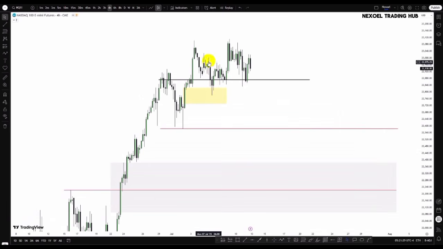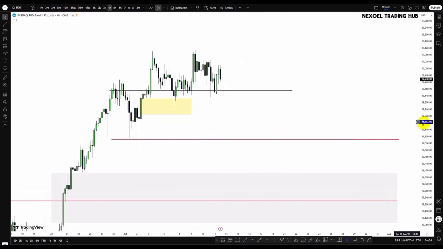So basically now we have drawn liquidity resting here and then this draw on liquidity. So we're waiting for the return to the downside for the mitigation and then the bullish movement to the upside to seek this buy side liquidity. So upon seeking this buy side liquidity, price then fell to the downside.